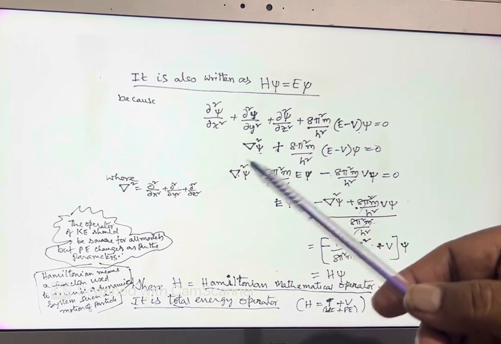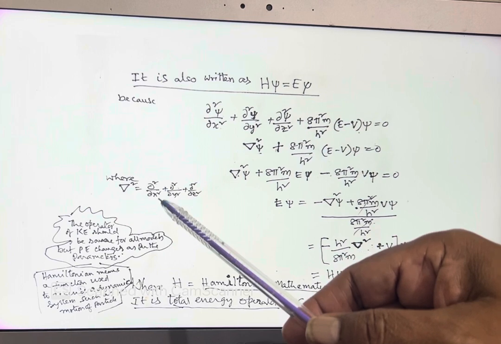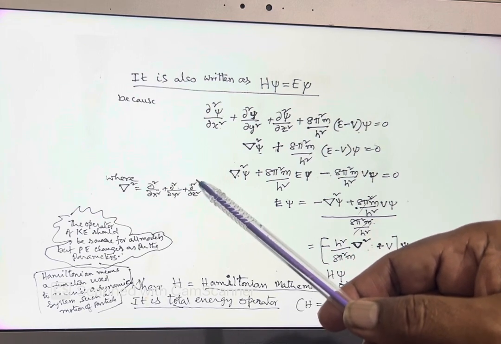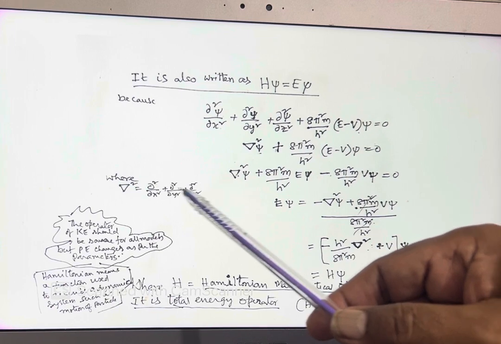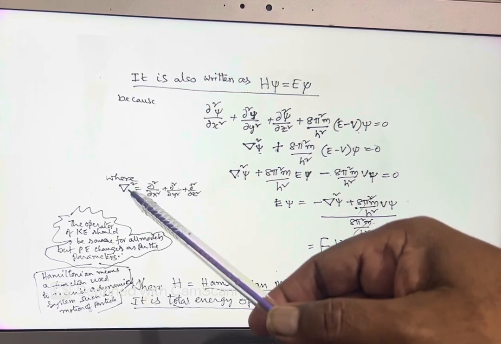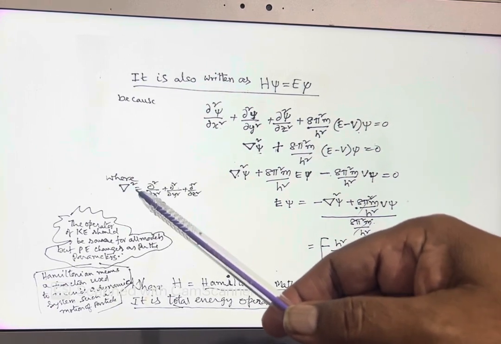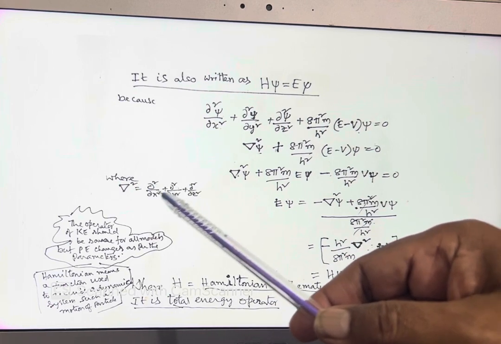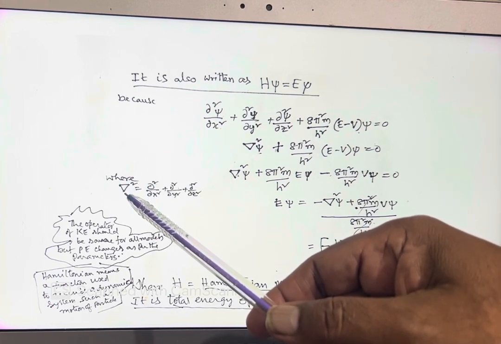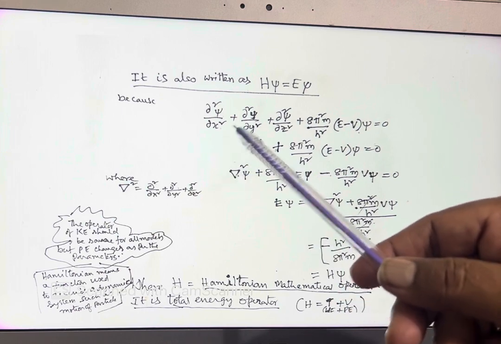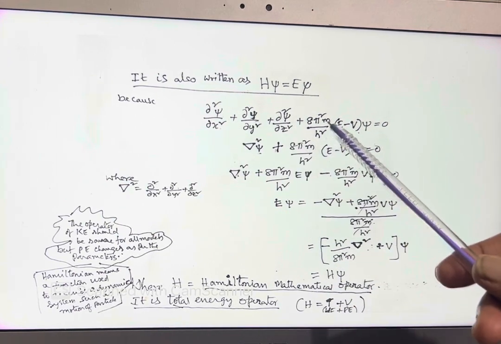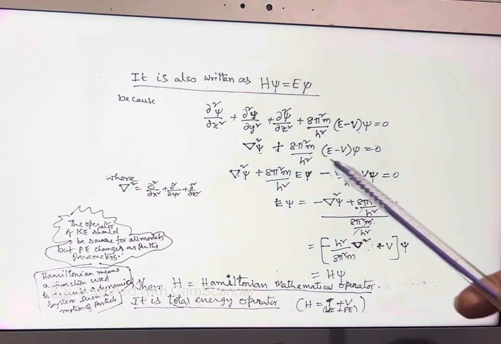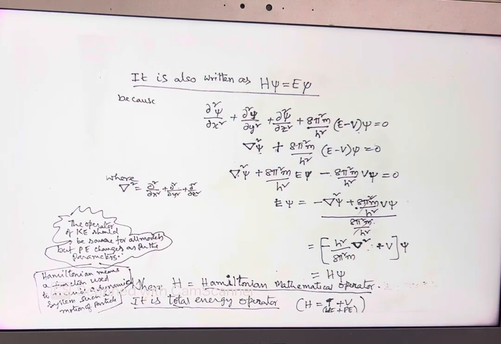Delta square is nothing but dou square by dou x square plus dou square by dou y square plus dou square by dou z square. If you remove the psi from this, that is delta square. So, if you put psi along with the delta square, that gives delta square psi plus 8 pi square m by h square into E minus V into psi is equal to 0.